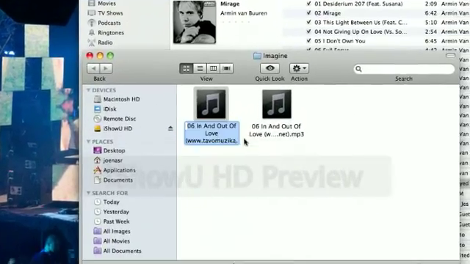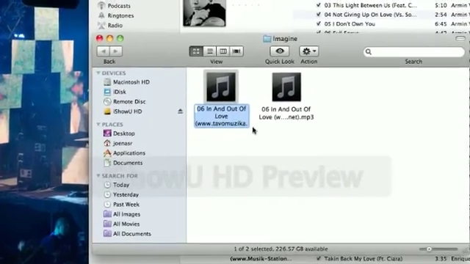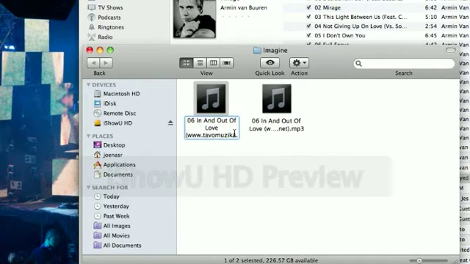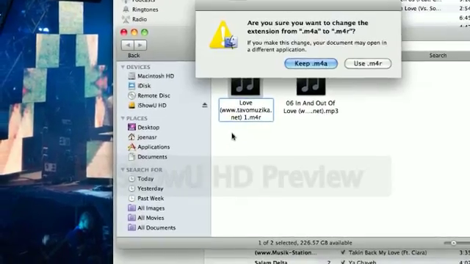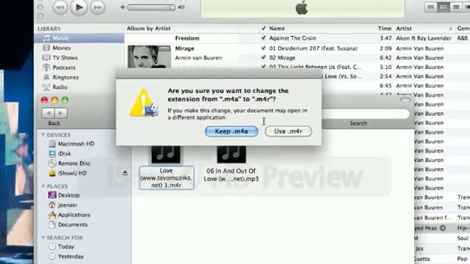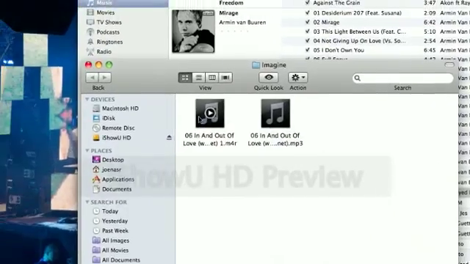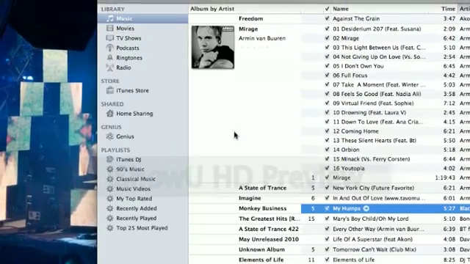Edit the name. We're not going to edit the name of the song, we're going to change the extension. Okay, just M4A, M4R. Oh, sorry, M4R. Just one letter. Click Enter. Use M4R. Okay, click on it.